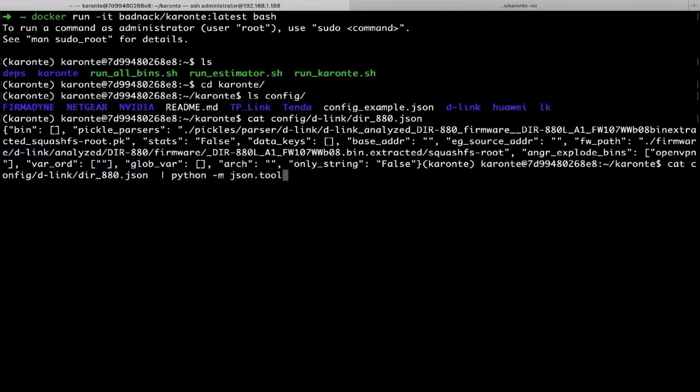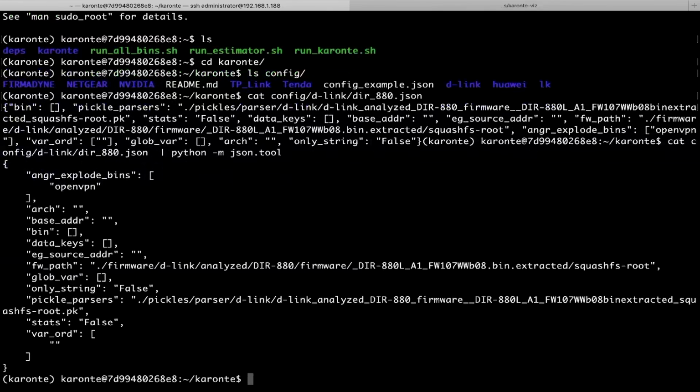Okay, so here you can see a list of options that can be set. Actually, the very important option is the firmware path, and it is the only one that really needs to be set. In the vast majority of cases, all the other options can be left empty, and Caronte will deal with that automatically. And of course, on our GitHub page, you'll find a proper description for each of these settings and when they should be used.